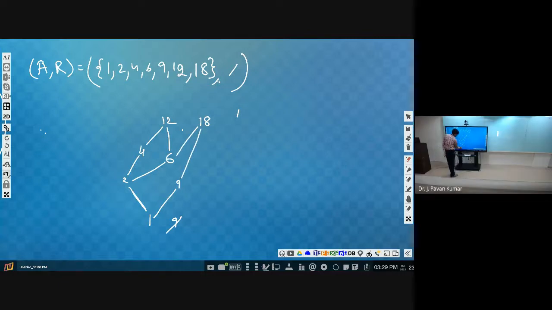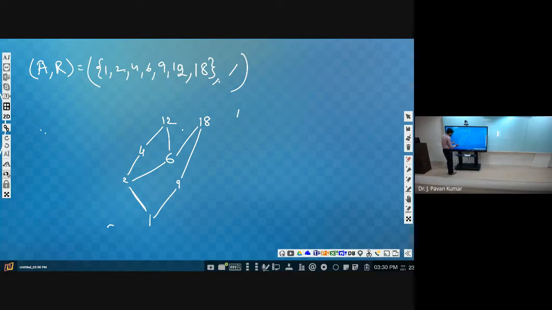Now, is everything covered? Like relations, whatever we should keep? 2 is having the factor 1, 4 is having the factors 1 and 2. So 1 is related to 2, 2 is related to 4, and 4 is related to 12. That means 1 is related to 12 as well. Next, 1 is related to 2, 2 is related to 6, 6 is related to 18. So 1 is related to 18 as well. Next, here also you can consider 9 is related to 18 and 1 is related to 9. So 1 is related to 18.